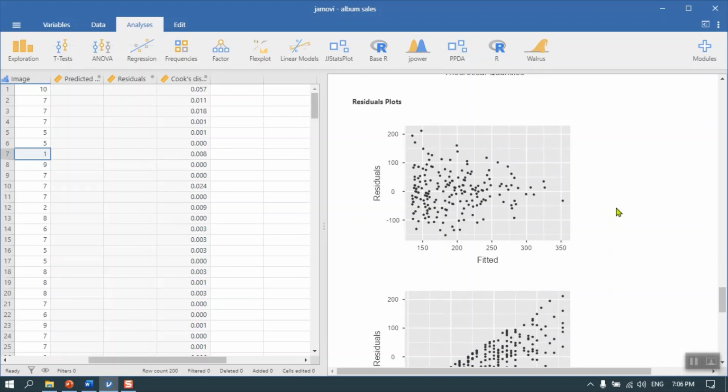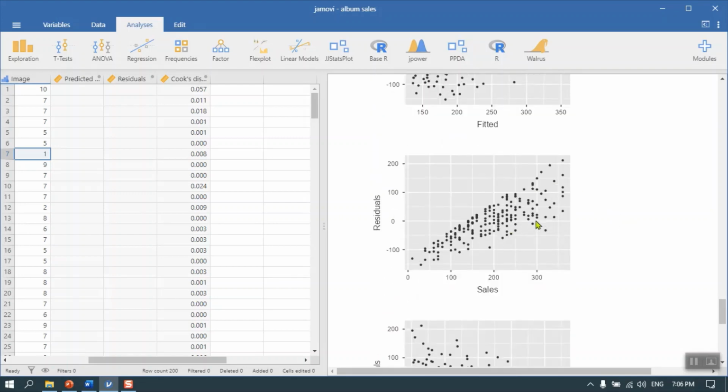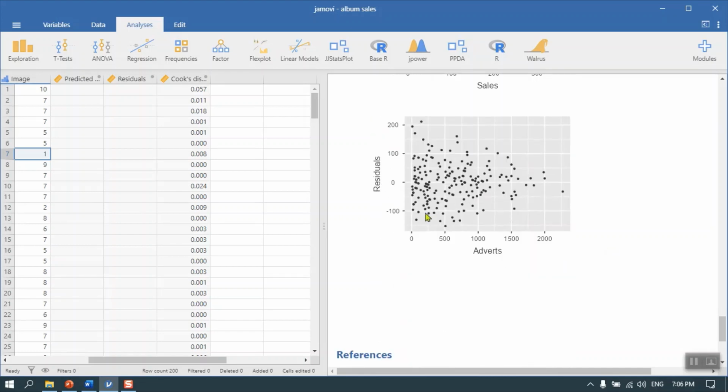This plot, which is the plot of the residuals against the fitted values of the model, you'll actually see there is a sort of reverse fanning effect here, where there's very little variation in the fitted values of greater than maybe 250,000. And you can see there is some relationship; this is now residuals against sales, where sales is the outcome variable. So residuals against Y, and you do see there's a relationship there, and residuals against adverse as well.